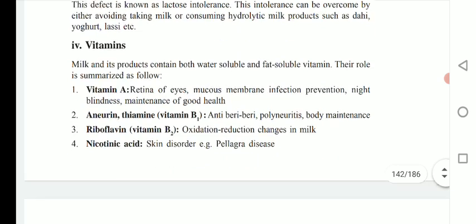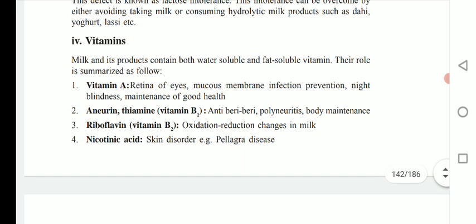The next component is vitamins. So we know that vitamins are also known as vital amines, and they are very essential components of our diet, as well as essential for our body, and they are required in very trace and small amounts. So milk has various kinds of vitamins. Milk and its products contain both water soluble as well as fat soluble vitamins, and their role is summarized as follows.